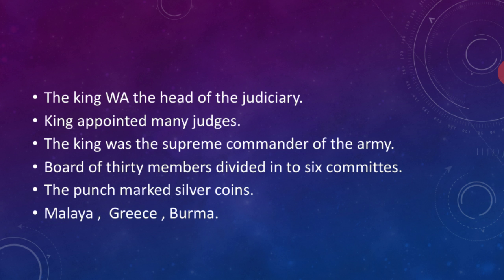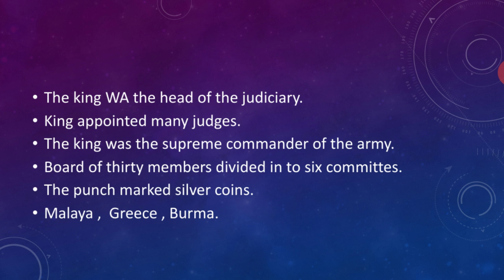Here I gave only three, but in your book there are Malaya, Ceylon, Burma. In the Arthashastra, which was written by Kautilya, we have other places in India, like Kasi for textiles, Vanga, Kamarupa and Madurai. These are somewhat familiar places, and they were used for trade.